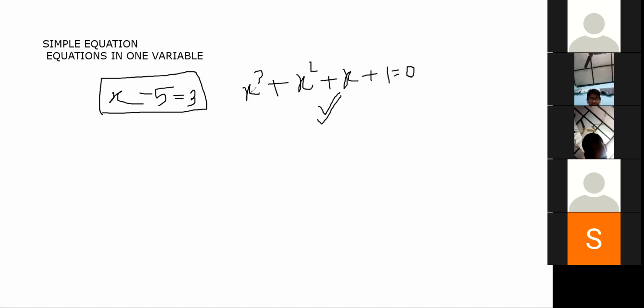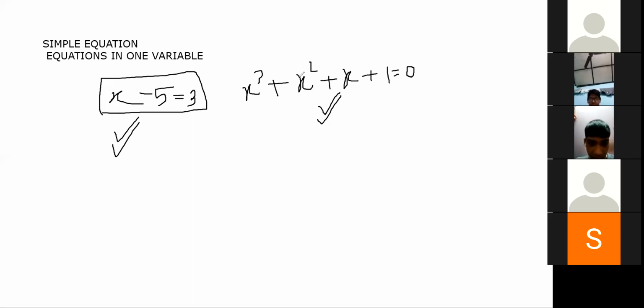Aryan, do you agree with this? The highest power should be 3. Now in the simple equation x minus 5 is equal to 3, what is the highest power of this equation? Sir, 1. Ayushman, do you agree? Aryan, do you agree? Okay, very good. So you have understood what the highest power, or degree, of an equation is.